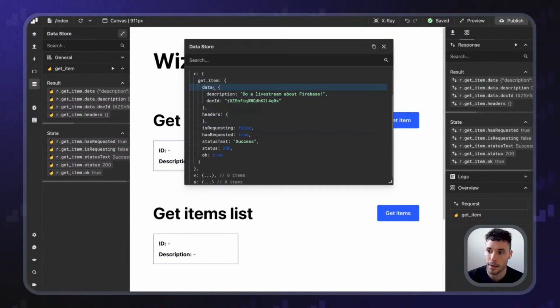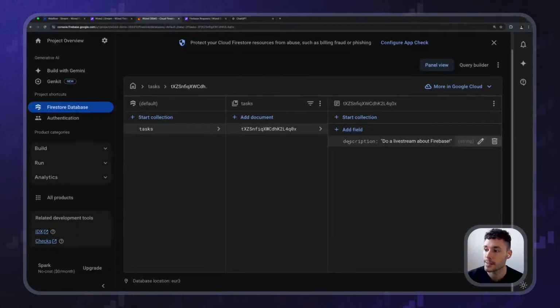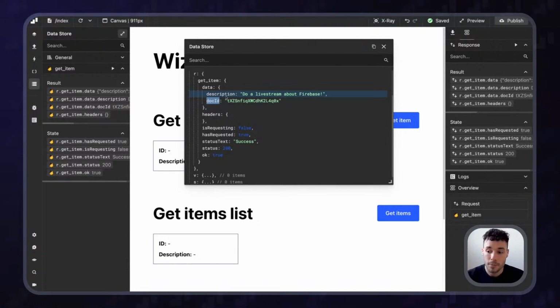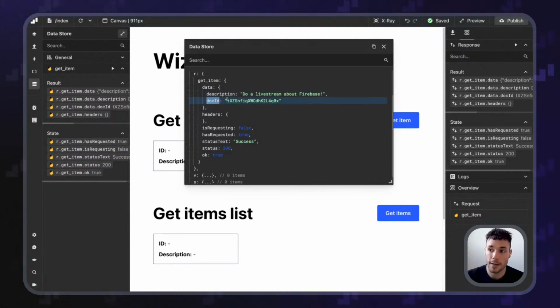I'm getting some data, and it includes the description, which is why I set it in here. And additionally, you can see how Wized injects one additional field, which is the doc ID field. This is done for convenience because many times you're going to want to mutate the item, interact with the item somehow, and in those cases, it makes sense to be using the ID to identify them. So in that case, Wized is giving you the document ID.